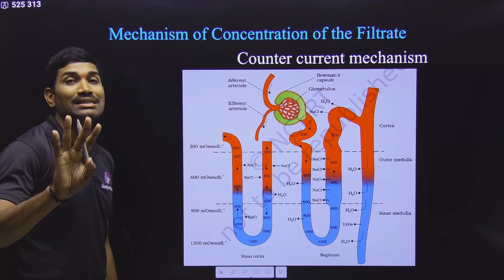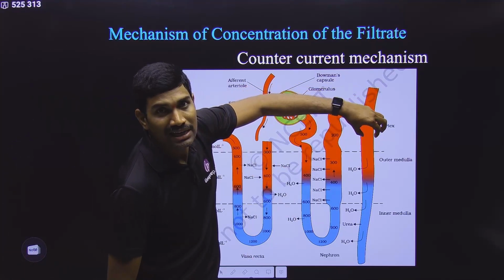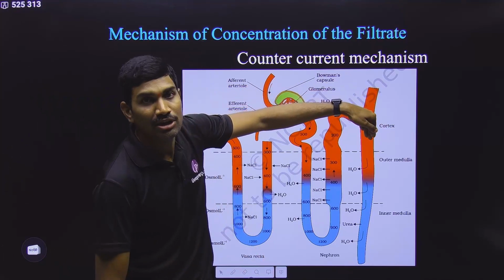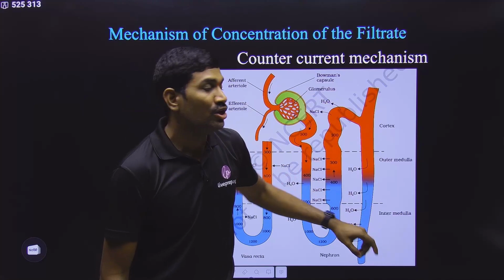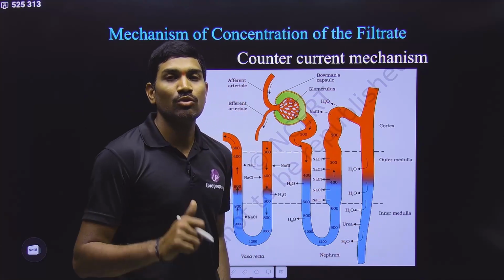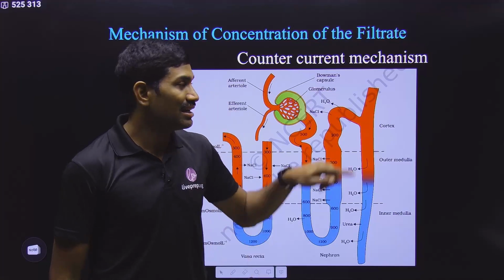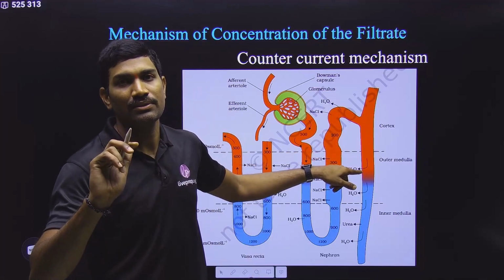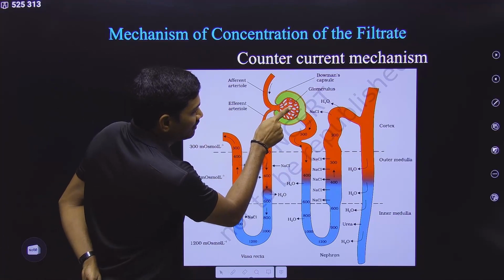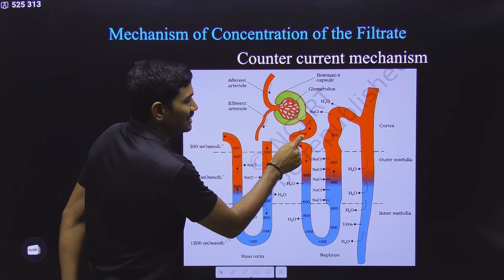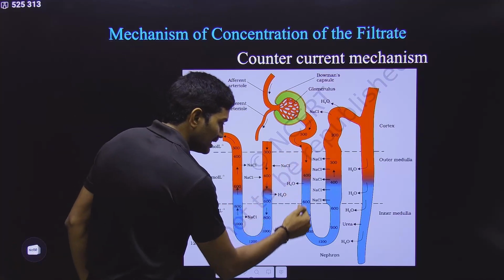4 times more concentrated. The filtrate present here has a concentration of 300 milliosmoles, and when it comes here, it will become 1200 milliosmoles. So 300 to 1200 means it is 4 times concentrated, very clearly mentioned in NCERT. Please observe carefully. Clear? Immediately after glomerular filtration, it is 300 milliosmoles per liter. Then here it is increasing.